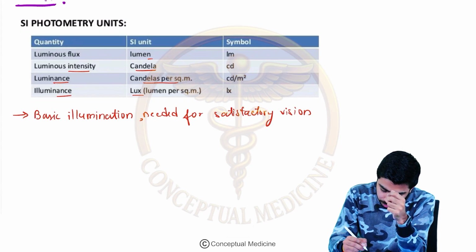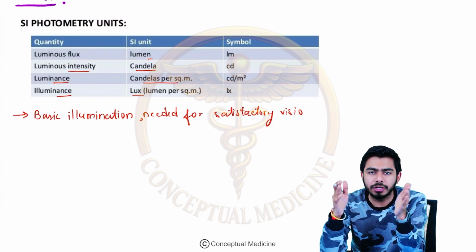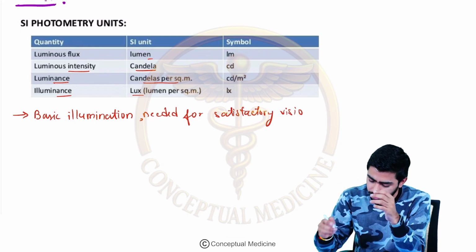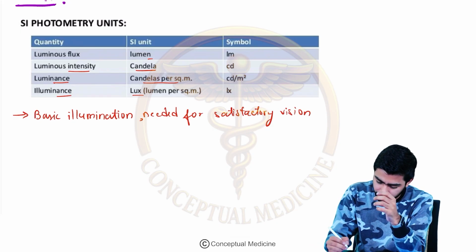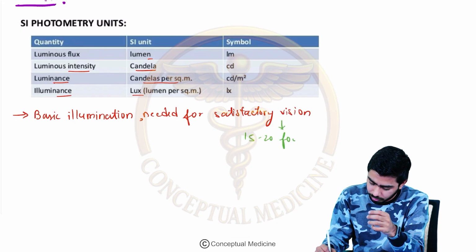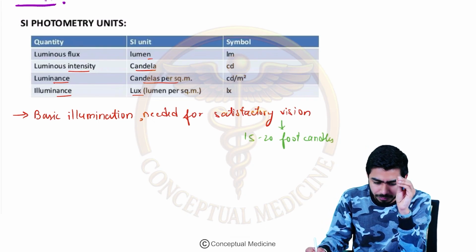Illumination. So that is the basic illumination which is needed at least for satisfactory vision, right?